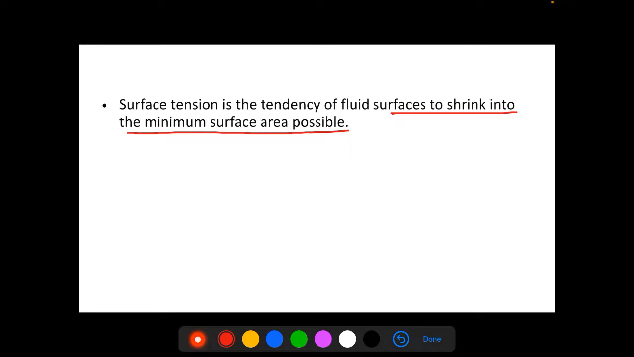Now, there are numerous examples which can be cited from everyday life to show that the surface film of a liquid behaves like a stretched membrane, which is under tension. When water falls slowly from the tap, each drop gradually forms at the tip of the nozzle.